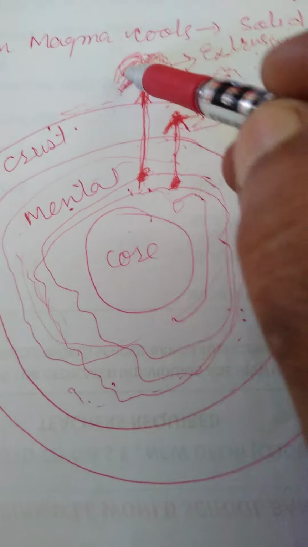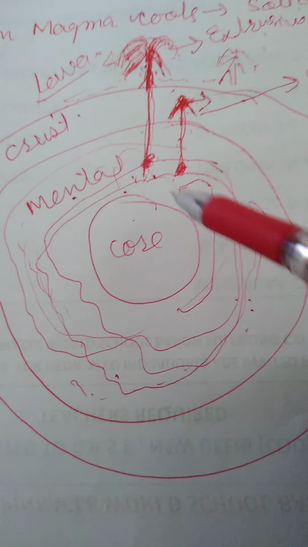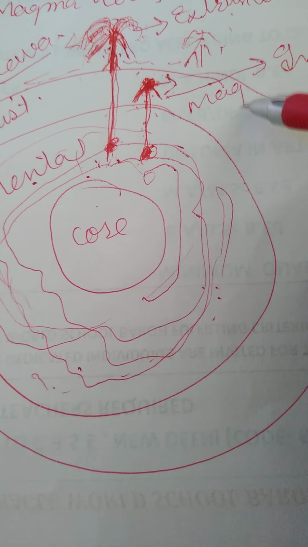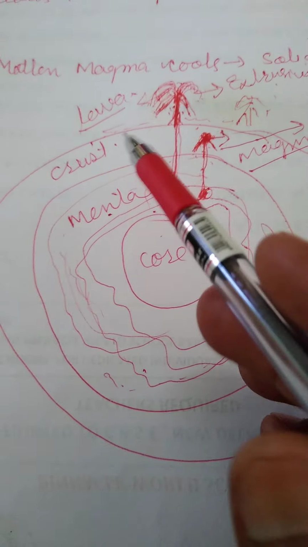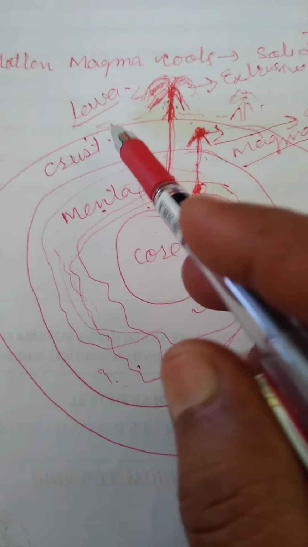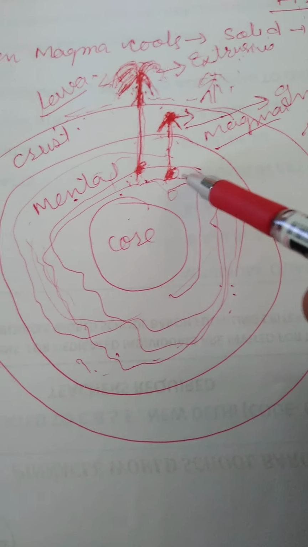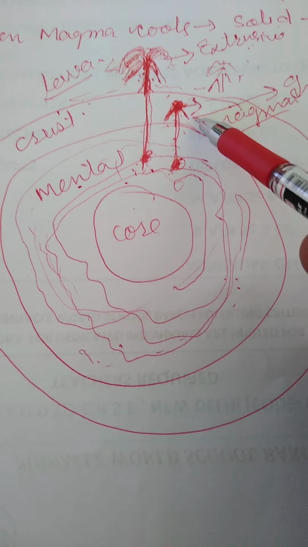If molten material comes out of the surface of earth, that is lava, and the molten material that remains inside the crust or inside the earth is magma. So try to understand, both magma and lava are responsible for igneous rocks, but lava is responsible for the extrusive rocks, and magma is responsible for the intrusive rocks. I hope you understood it better.